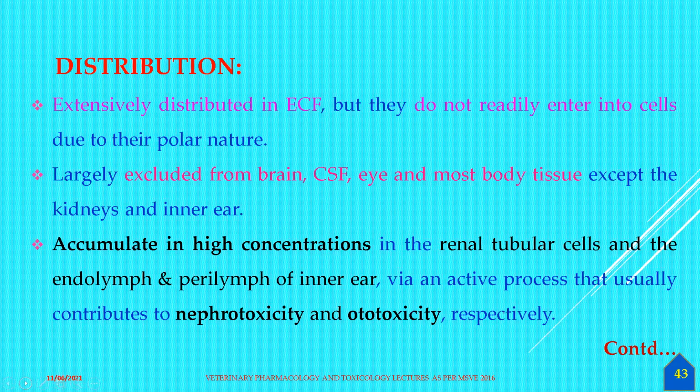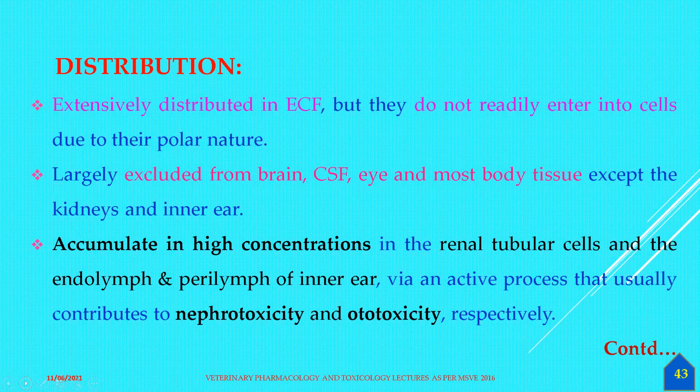These accumulate inside the renal tubular cells and the perilymph and endolymph by an active process, which usually contributes to nephrotoxicity and ototoxicity respectively. So you should never forget that the aminoglycoside antibiotics cause especially oto and nephrotoxicity.